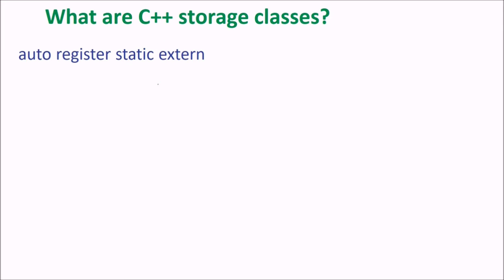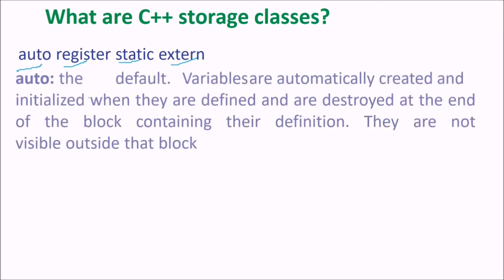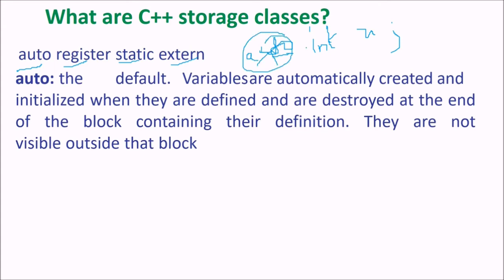What are C++ storage classes? There are 4 storage classes: auto, register, static, and extern. Auto is the default. If you write int x, then auto is implied. Even if you write auto, it doesn't matter, and if you forget it, there is no problem. Variables are automatically created and initialized when they are defined and are destroyed at the end of the block containing their definition. So they are not visible outside the block. That is, they have automatic or auto scope.